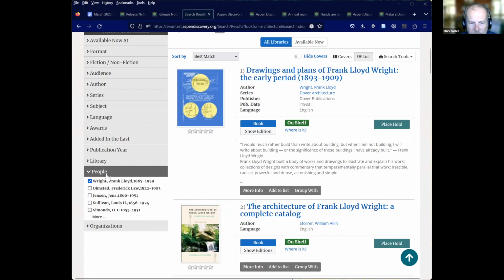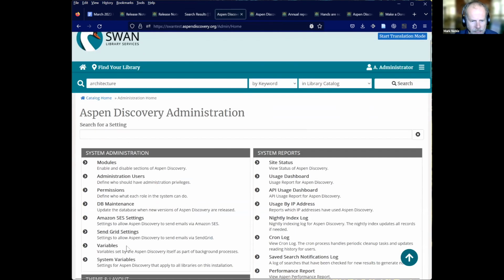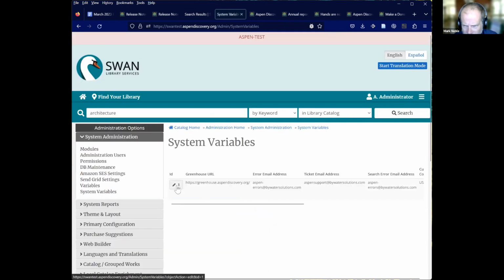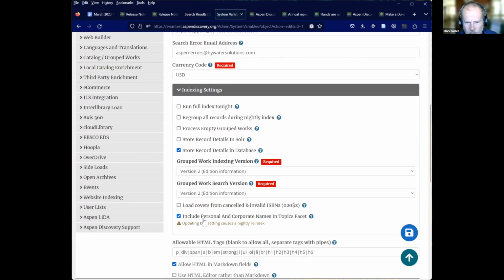As part of adding the new people and organizations facets, those kind of duplicate the topic facet. So we wanted to give a way to pull those out and not include them within the topics facet. If we go over to system variables, which is where this is set now because it applies to everything, we can see there is an option to include personal and corporate names in the topics facet. That's part of the indexing section where we're grouping some of those things.